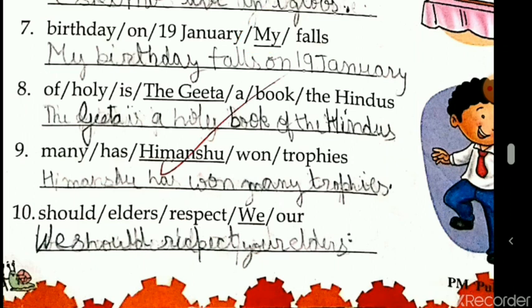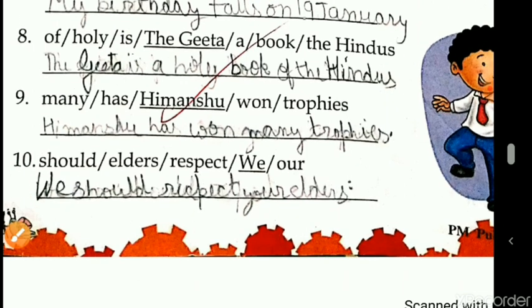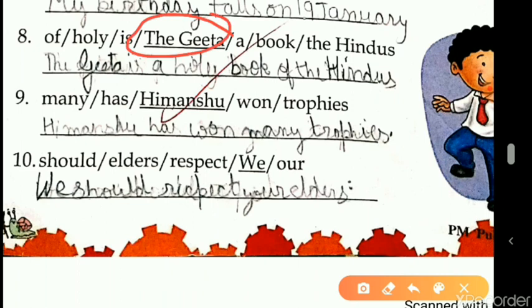Now students, the next one: of Holi is the Gita, a book the Hindus. Students over here, let's count the words first. 1, 2, 3, 4, 5, 6, 7. There are 7 words. So we need to ensure that when we frame, we should also have exactly the same words. We'll begin with the Gita because it's been underlined. So you need to keep in mind the word which has been underlined. We need to begin. So the Gita now is helping verb, a holy book of the Hindus.